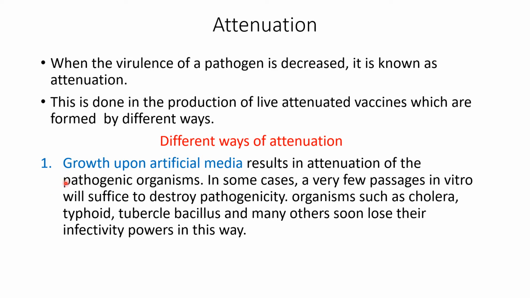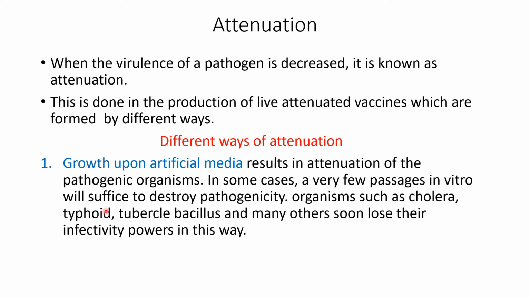So let me just read this out. Growth upon artificial media results in attenuation of pathogenic organisms. In some cases, a very few passages in vitro will be enough to destroy the pathogenicity. That is, not just once or twice, you have to grow this organism in the artificial media many times. Continuous subculturing must be done. Only then you can see such changes in the pathogen.